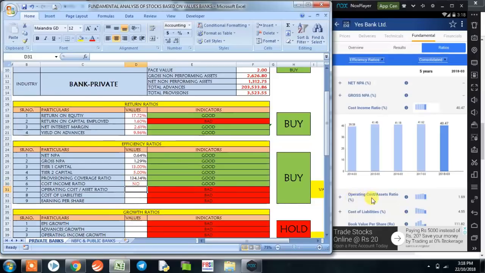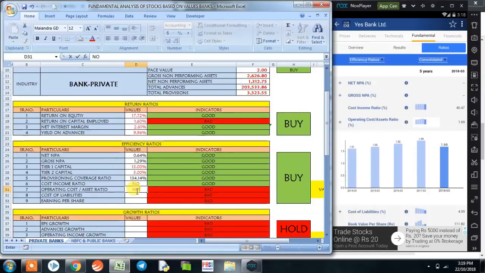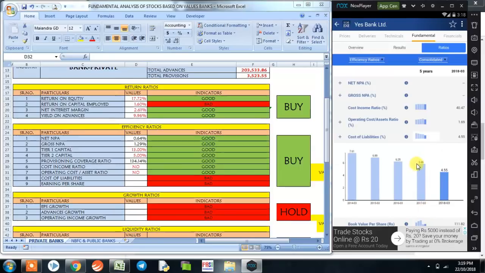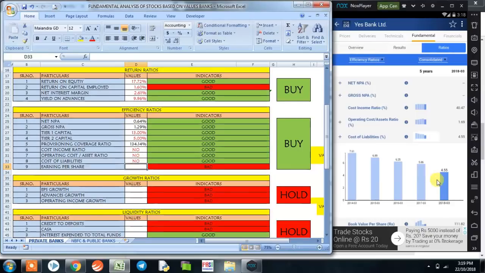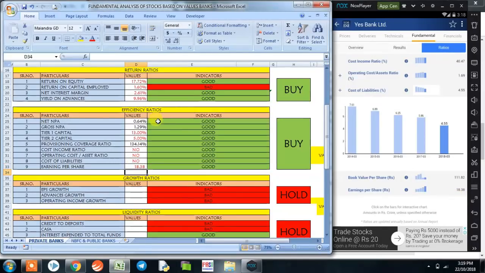Now coming on to operating cost to asset ratio, we click on the bars. We could see here from 1.94 it has decreased to 1.69. So it's again a no. And cost of liabilities has decreased from 5.86 to 4.55. So again a no. And earning per share of the company is 18.38. This is the trailing EPS. Now the efficiency ratio has given us a signal to buy the stock at this point of time.